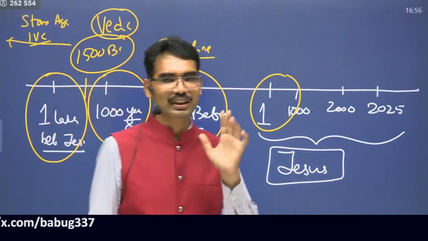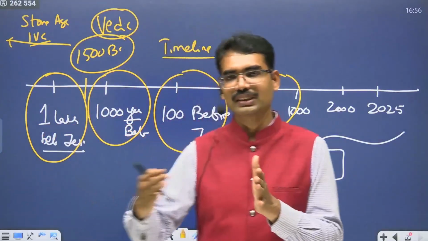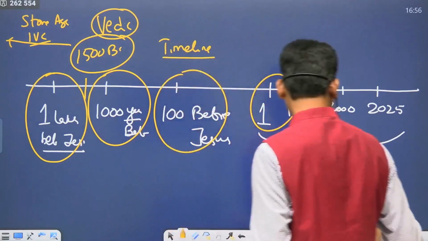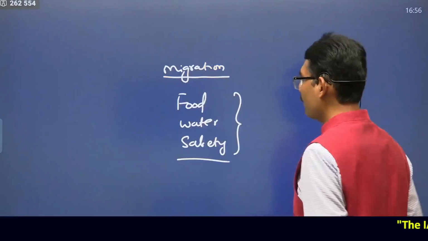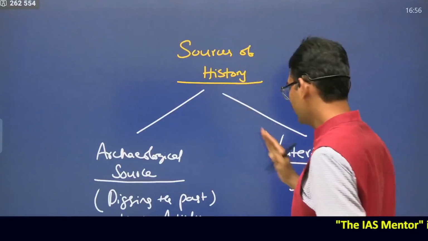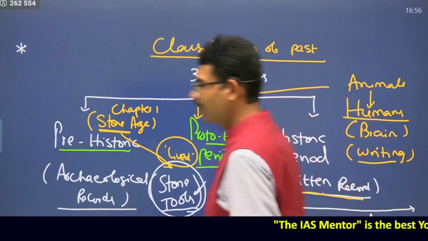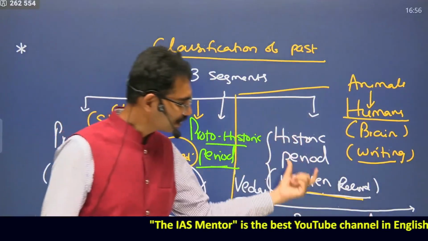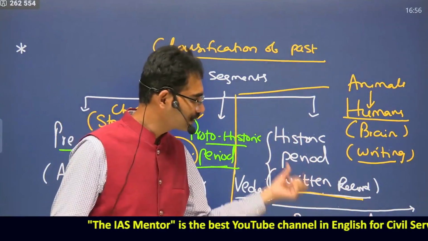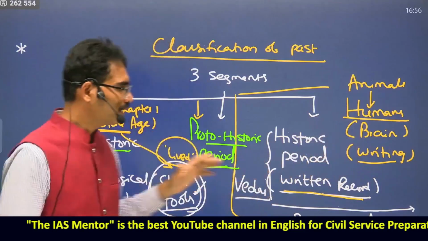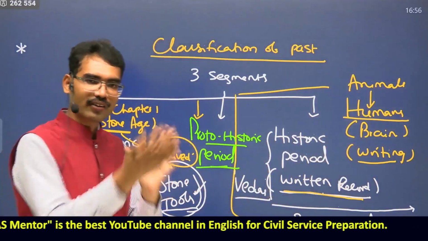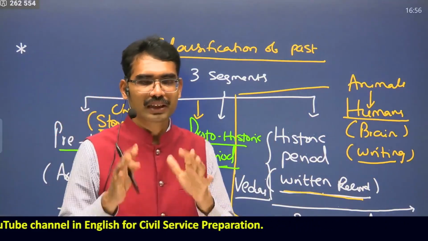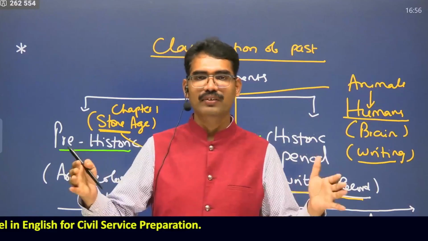So we have clearly understood the crux of this video is the classification of our history. We have 3 ways of classifying the history based on the sources, that is literary sources and archaeological sources. If there is no written record, it is called prehistoric, that is Stone Age. If it is written record, that is Vedas, it is historic period. But in India, we have a peculiar situation where they have written but we don't understand. That is known as protohistoric period. This is how we have to see our past.